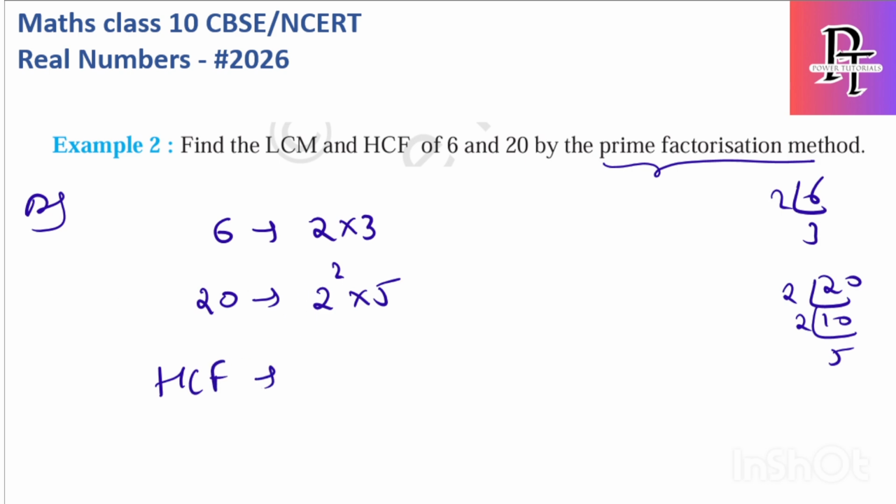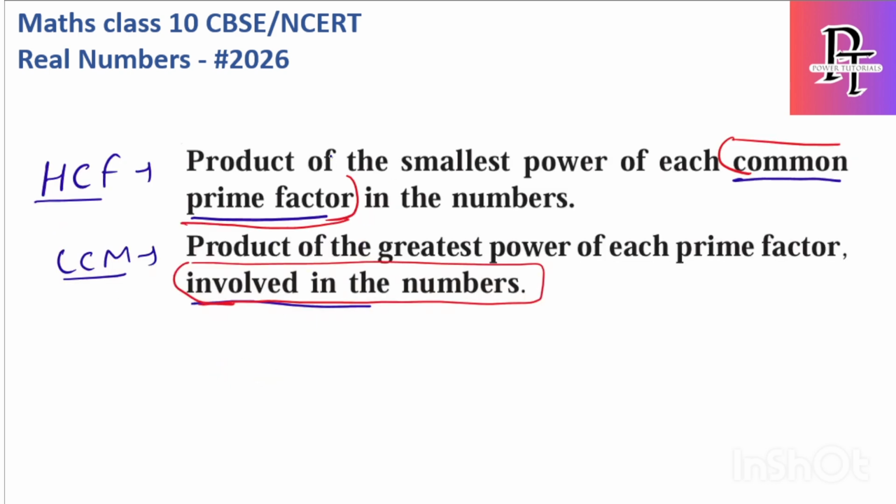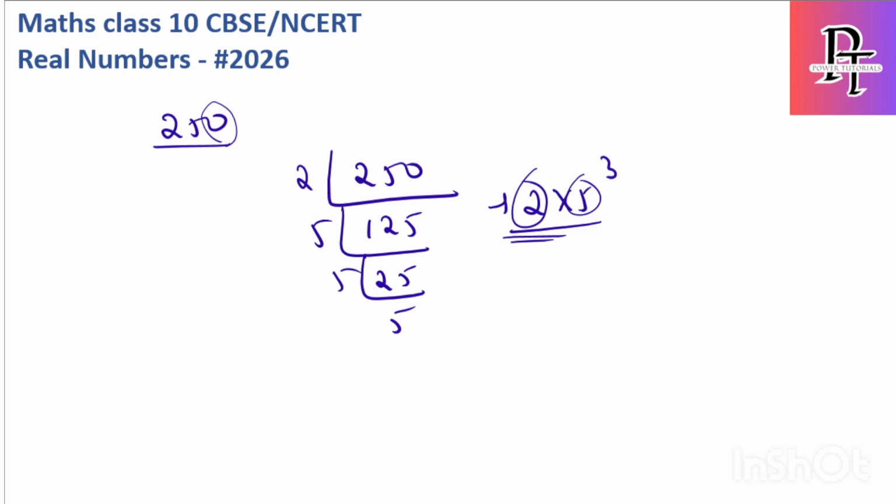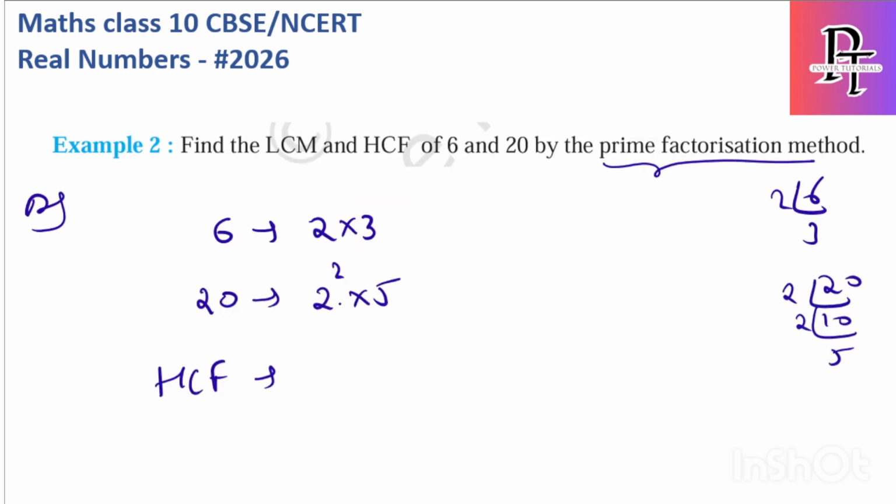So HCF means, what was the definition they are saying? Product of the smallest powers of each common factor. So what is common in both? If you notice here, only 2 is common. So simple, HCF is 2.